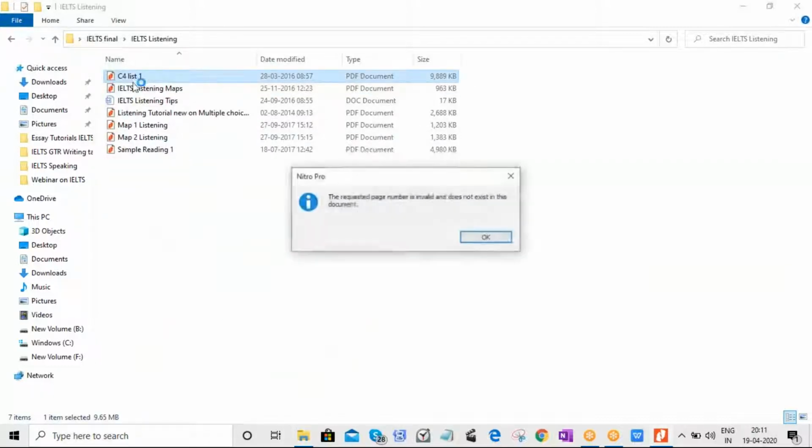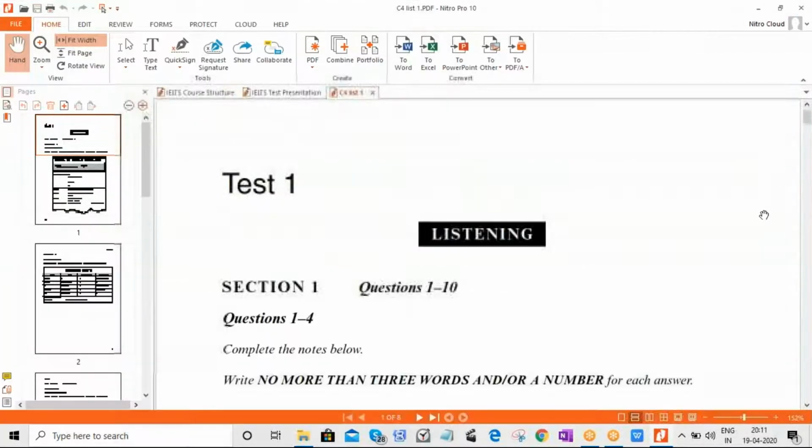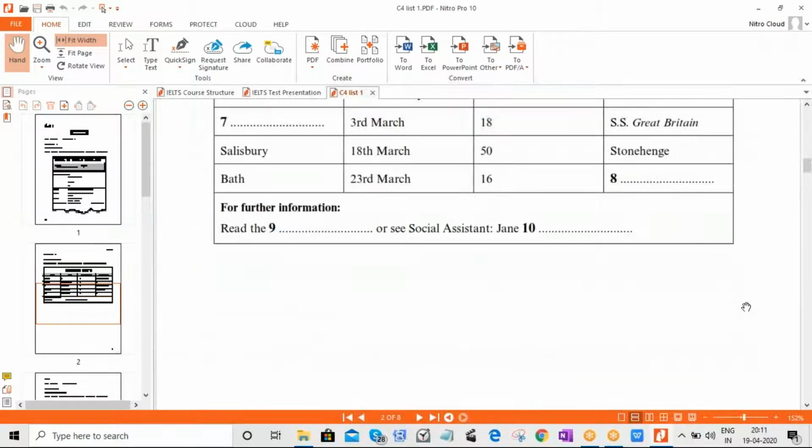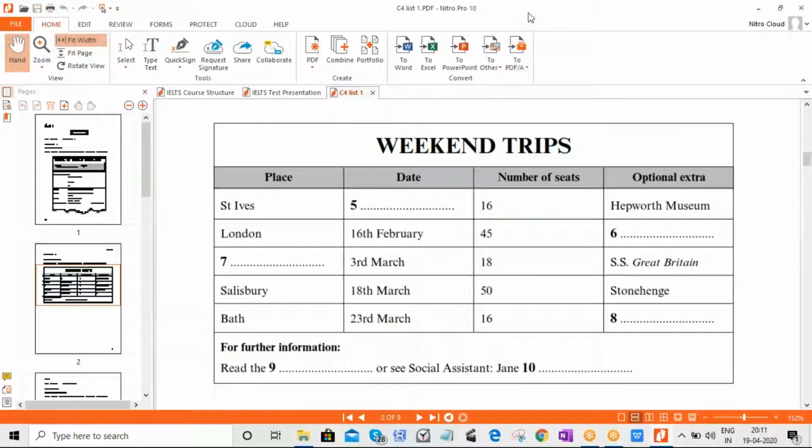Now here I have one test, and we'll see this particular question. Some people have asked a query. Now again, in the listening test, all answers will be in sequence. For example, here you have a table and you have to answer different questions. So there are 4 columns: place, date, number of seats, optional extra.